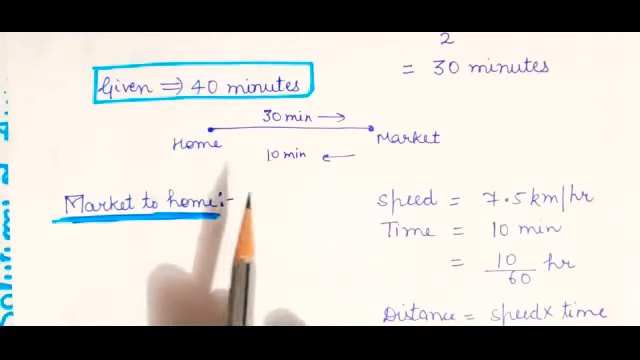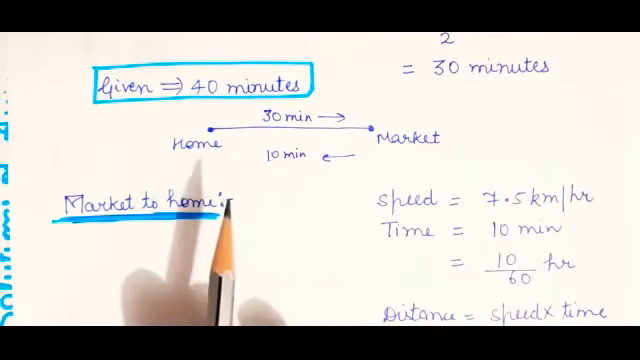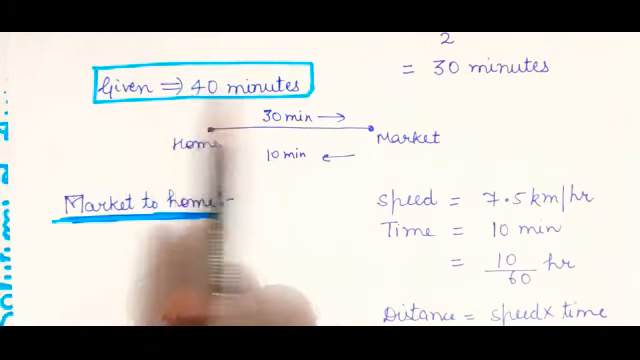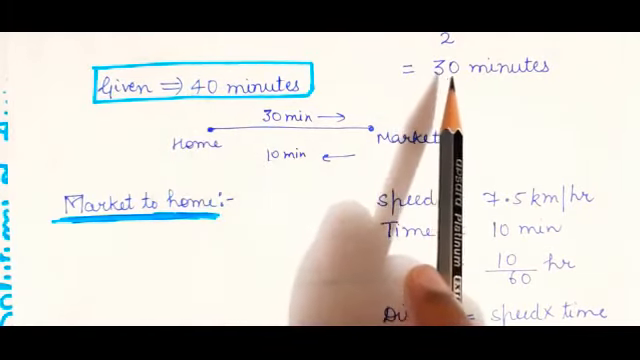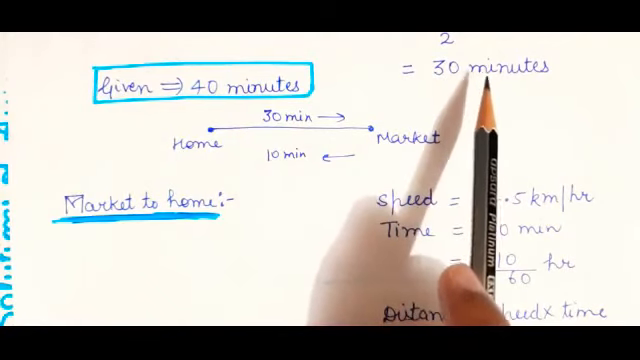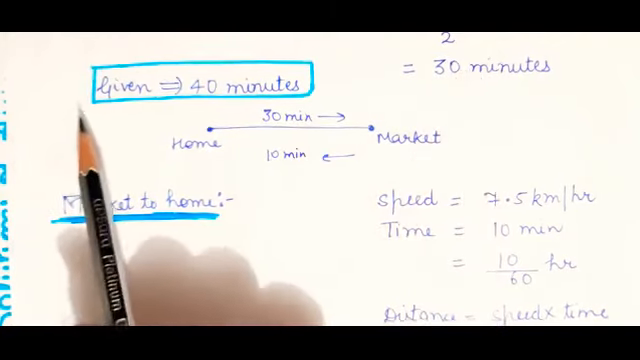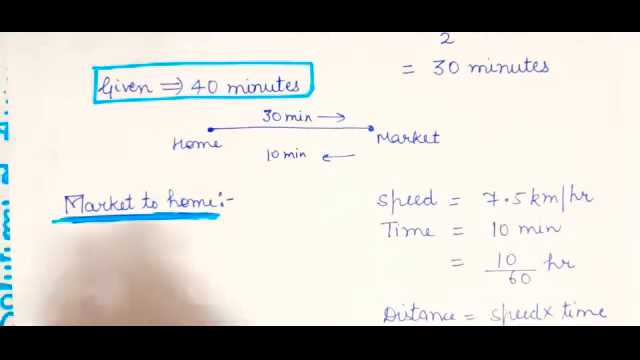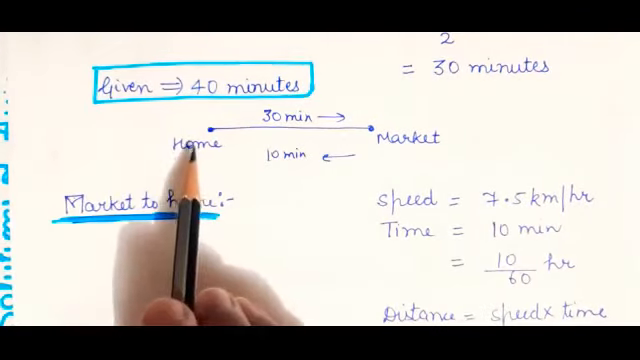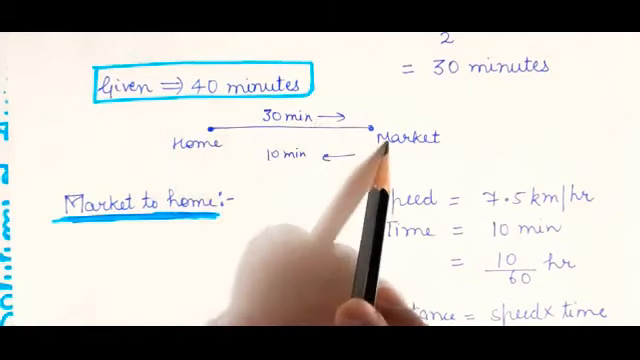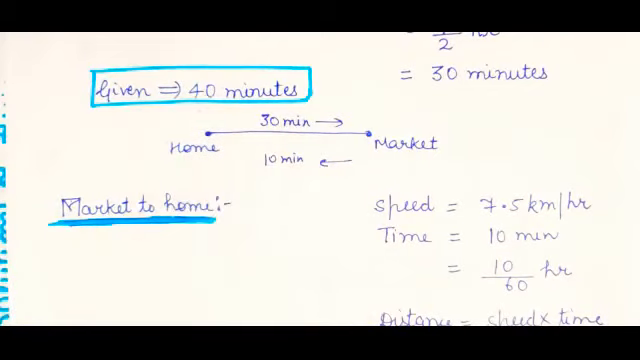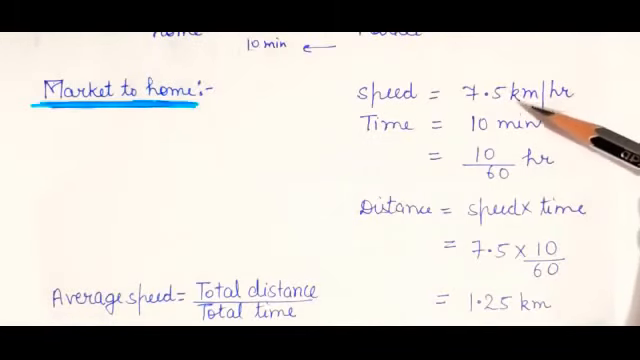Now in the question it is given to calculate the average speed in the time interval of 40 minutes. In 0 to 40 minutes, if it takes 30 minutes to reach the market, what will be the remaining minutes to reach home back? That will be 40 minus 30, 10 minutes. So he took 10 minutes to reach home, right? He took 30 minutes to reach the market and the remaining 10 minutes he took to reach home. Total interval is given 40 minutes. Now speed you know, that is 7.5 km per hour given in the question.